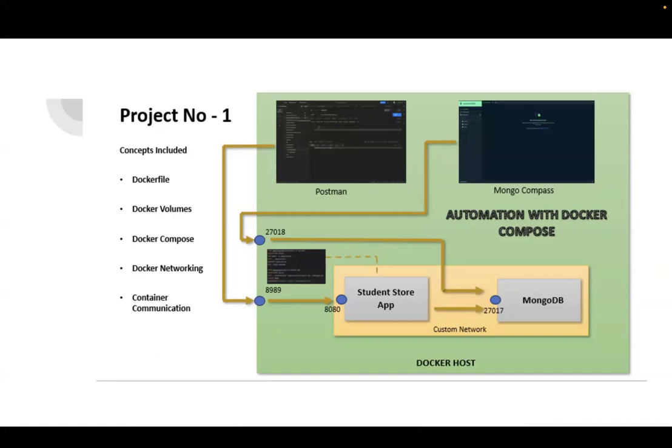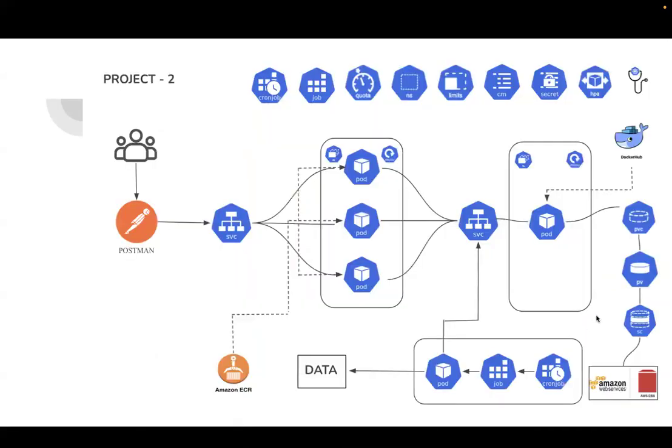This is the first project as part of Docker, and the second project is with Kubernetes. There are many things in this project. We are going to store our image in AWS ECR.